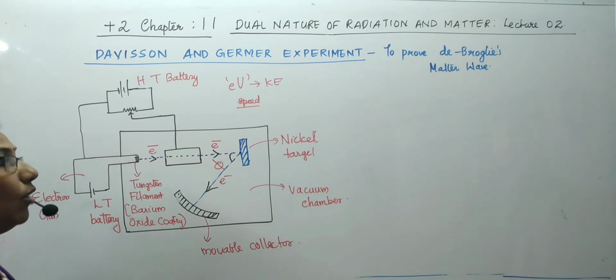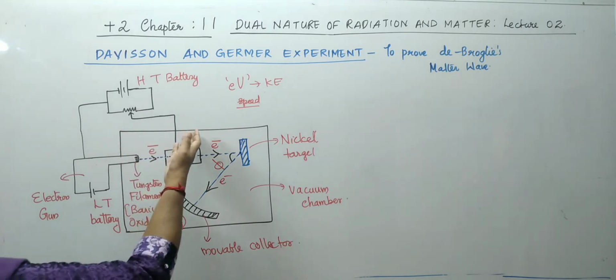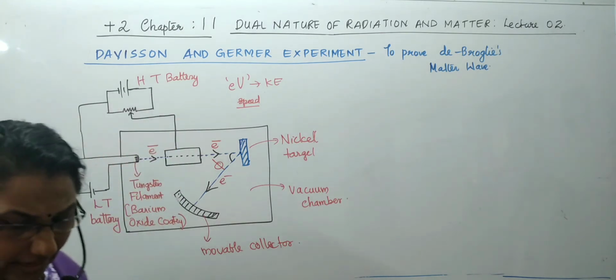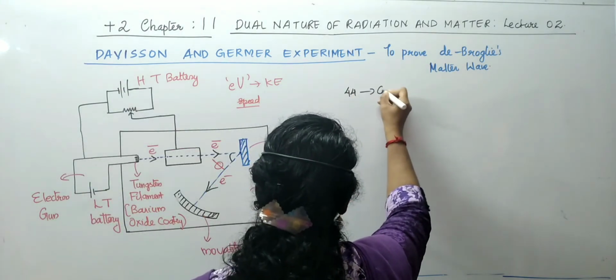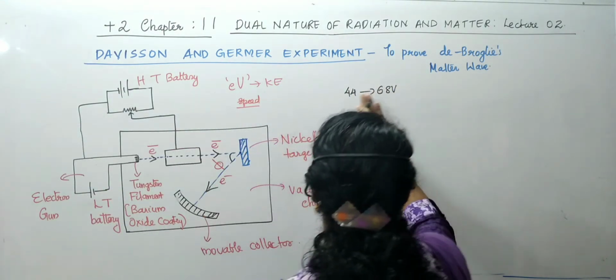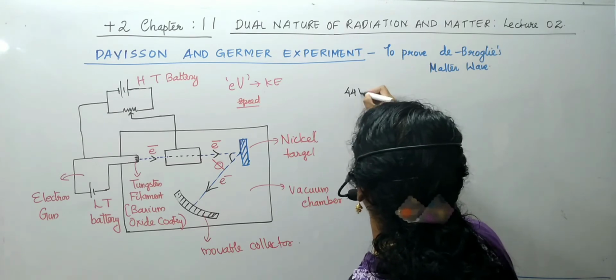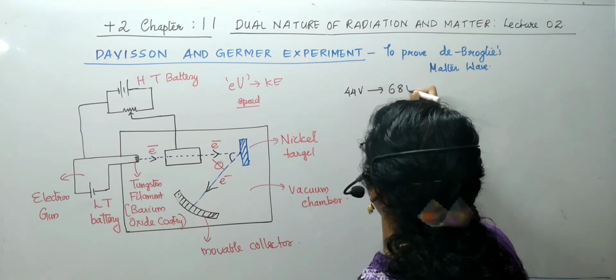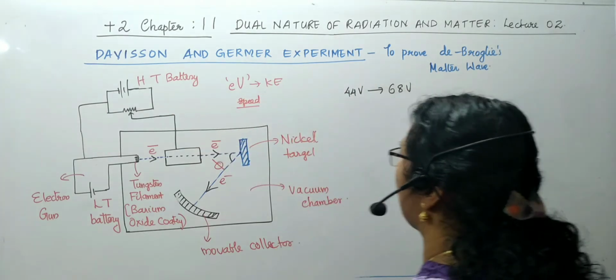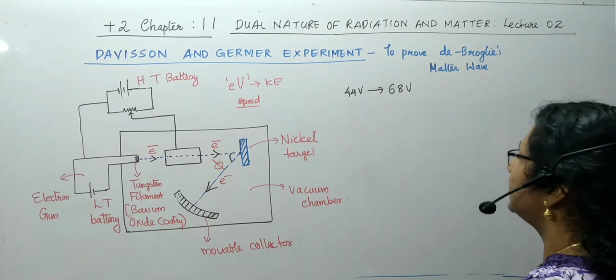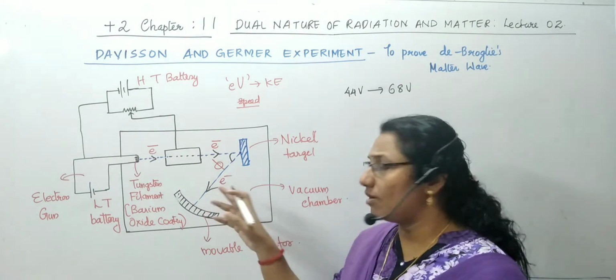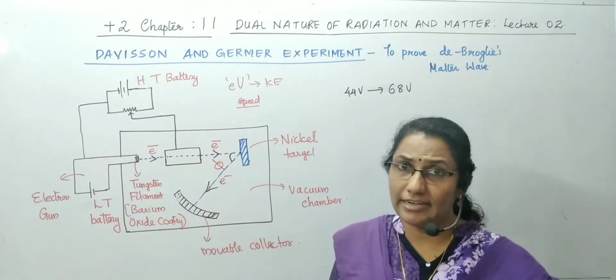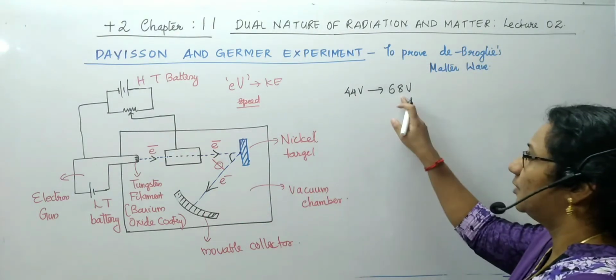And what Davison and Germer did was provide various potential differences. They provided potential differences ranging from 44 volt to 68 volt by this high tension battery. As a result, the scattered electrons were identified by providing various potential differences.